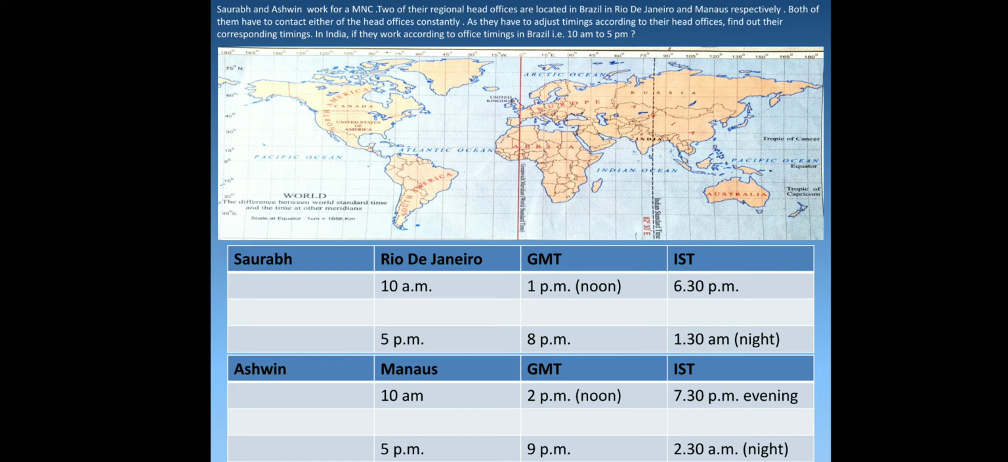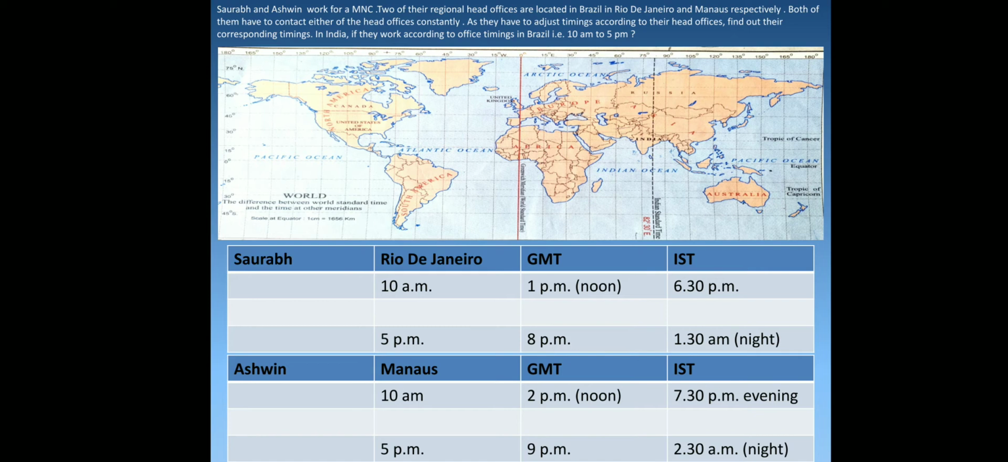Now from GMT to India it will be how much? That much only, same, that is 5 hours 30 minutes. So from 2 p.m. noon, if you leave 2, count from 3, how many hours you have to count? 5 hours 30 minutes. So from 3, 4, 5, 6, 7 and that 30 minutes. So 7:30 p.m. in the evening.